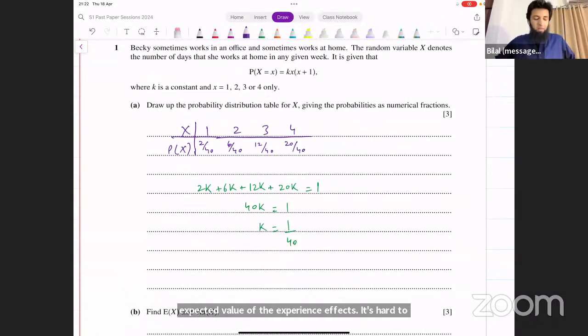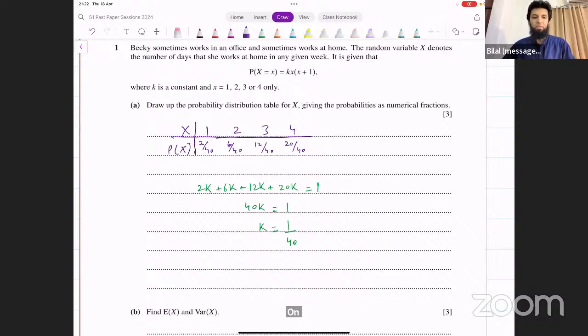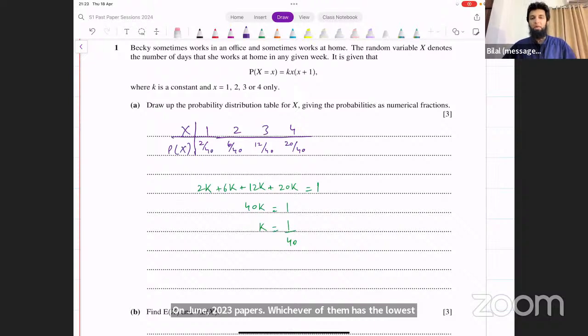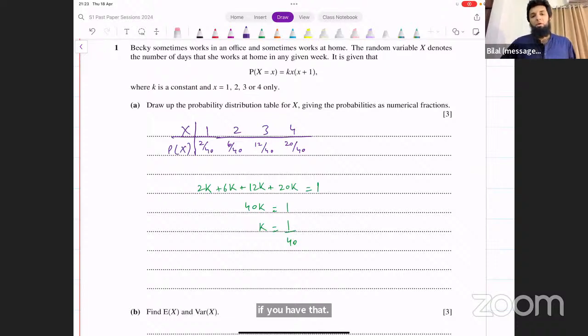Okay, so I hope that was helpful. Now our next class is on June 2023 papers. Whichever of them has the lowest threshold, that is what we will be doing in our next session. Now it could be on Saturday as well. We might have an extra session on Saturday, but I will confirm if you have that. You would have to do that one paper before that class. I'll tell you which paper to do, and I'll also confirm if you can have a class on Saturday.